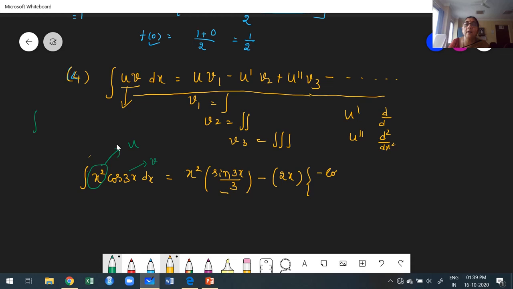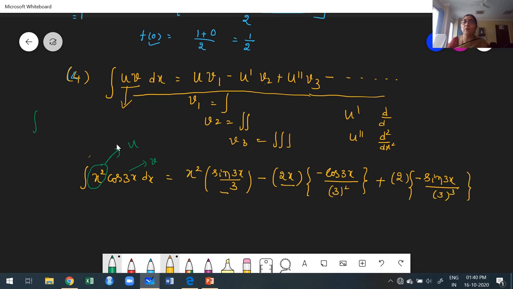Minus cos 3x divided by 3 square. Again we get another term, plus the second derivative. We already know the first derivative, again find the derivative of 2x, which is 2. Again I integrate V3. This is the second integral of cos 3x. Again integrate, minus of the integration of cos 3x, sin 3x by 3, we get 3 cubed.